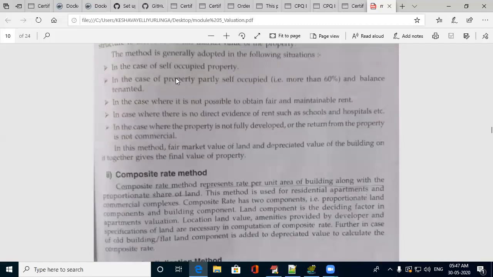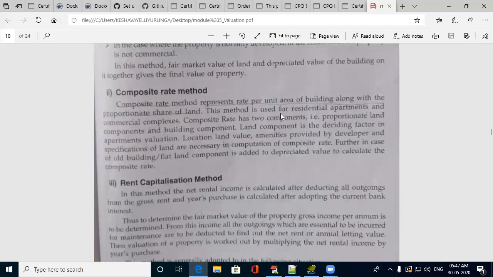Composite rate method is the rate per area along with the proportionate share of the land. This can be done for residential apartments. If you are purchasing an apartment, there will be a proportionate share of the land among the users.